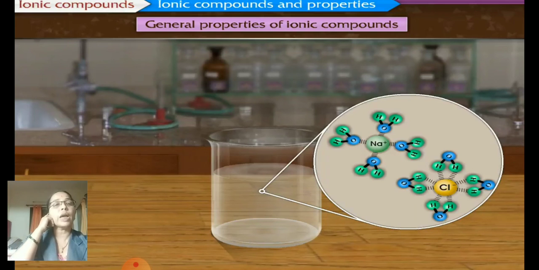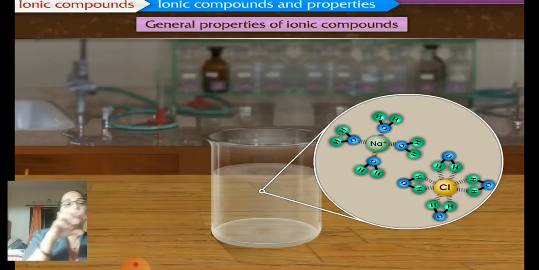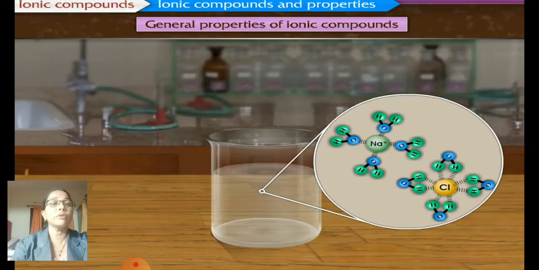And for chlorine, what happens? Hydrogen will attach to the chlorine. Now why will hydrogen get stuck to or be attracted to the chlorine? Because hydrogen is positively charged. And why is oxygen attracted to the sodium? Because oxygen is negatively charged.